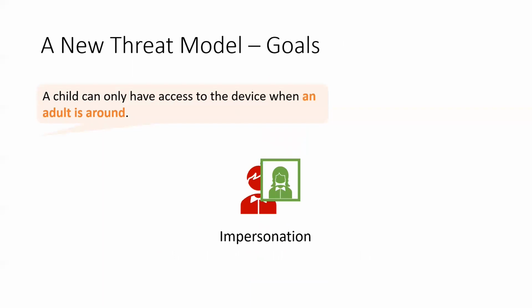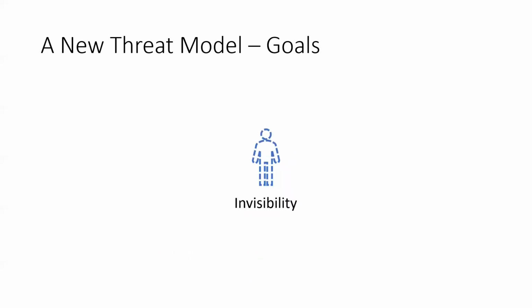Let's return to our earlier example of a child who should only be able to interact with a given device when an adult is around. If a regular camera is used to detect a child, the child may get around it by holding up a picture of their parents. It does not require much technical knowledge to trick a naive camera. For sensing other contexts, such as detecting whether a room is empty, a very low-tech attack is often possible.